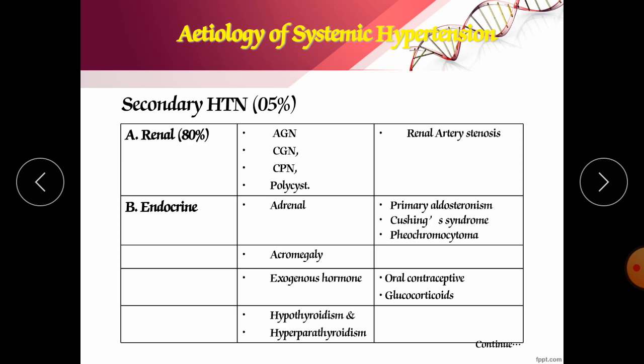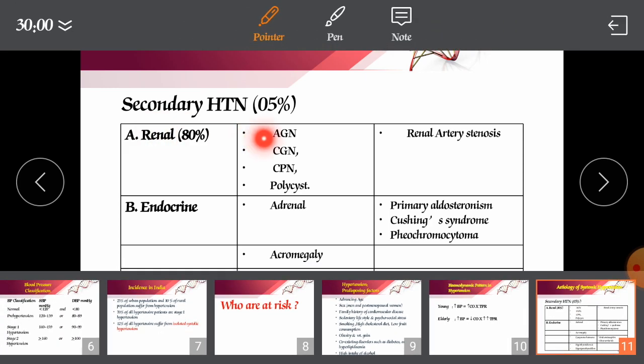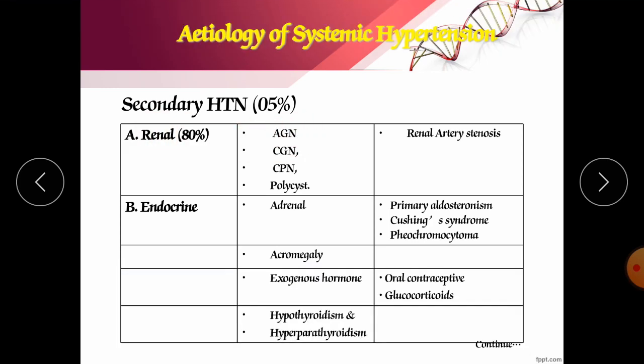Now, etiology of systemic hypertension. Secondary hypertension is almost 5%. Renal causes, 80%. It may occur due to acute glomerulonephritis, chronic glomerulonephritis, and chronic pyelonephritis, which occurs in the pelvic area of our kidney. After that, polycystic kidney, if polycysts have developed.